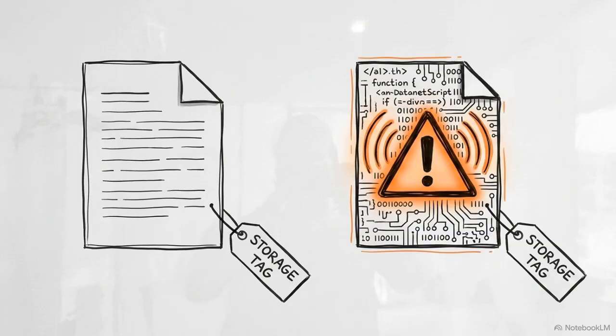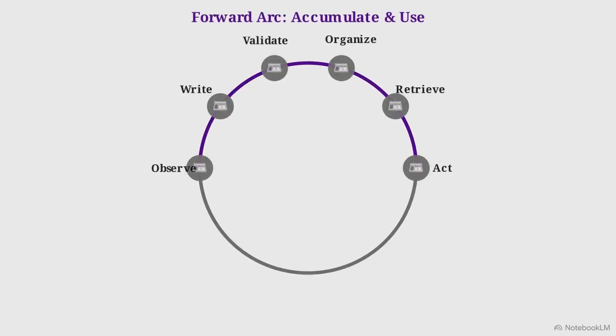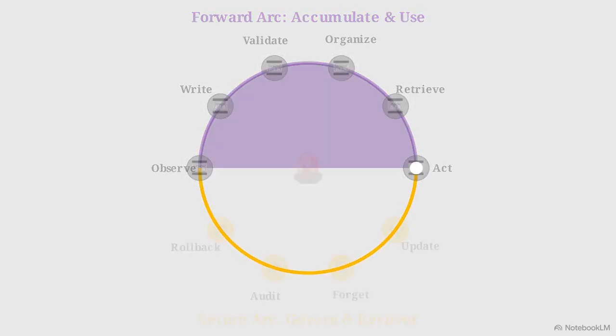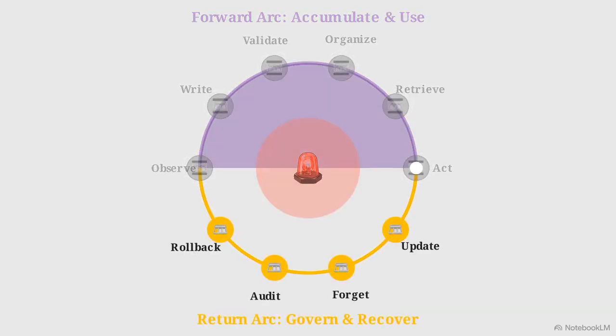A typed record moves through an agent's architecture in a 9-stage pipeline, divided into the forward arc and the return arc. The forward arc governs the accumulation and use of data: observe, write, validate, organize, retrieve, and act. Here, most engineering effort currently resides. The return arc, update, forget, audit, and rollback, is responsible for governing and recovering that data. In many current systems, this half of the loop is missing.